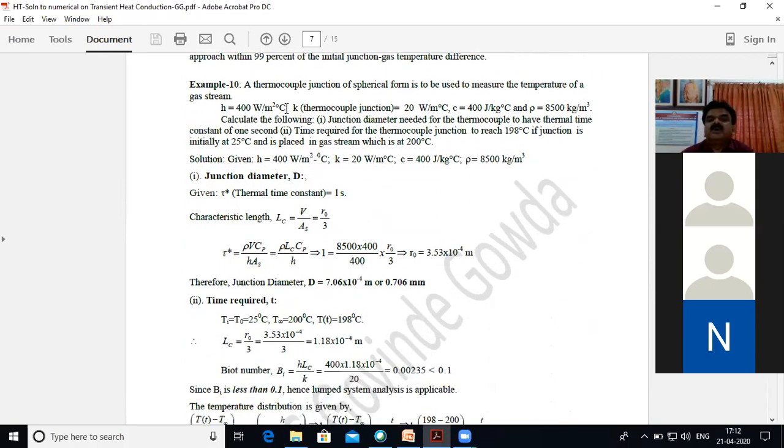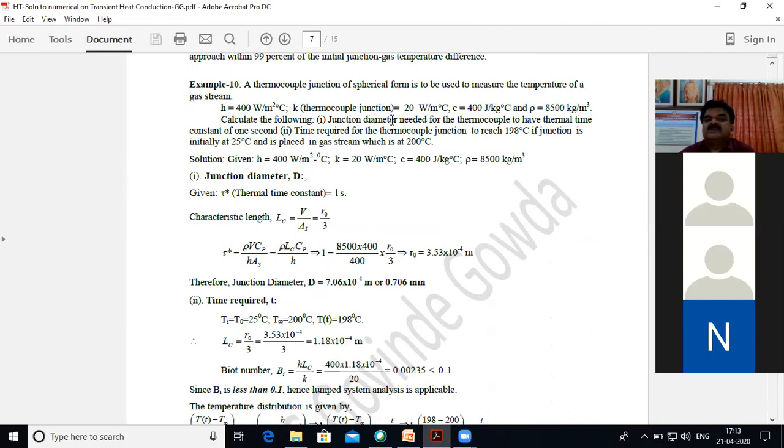Similarly, in this problem, a thermocouple junction of spherical form is to be used for measuring the temperature of a gas stream. h is given, the thermocouple thermal conductivity is given as 20 watt per meter Kelvin, C is nothing but the Cp value, and rho is the density.